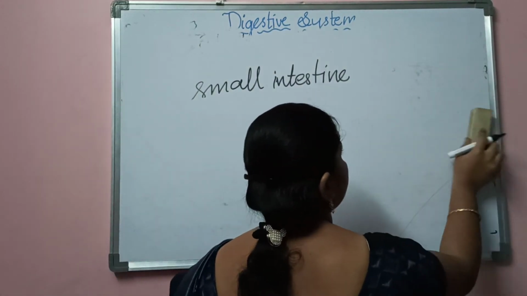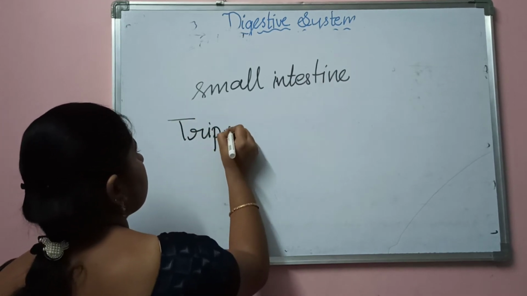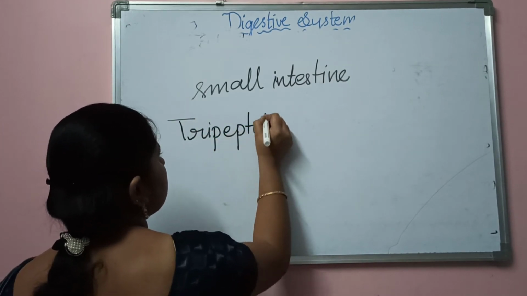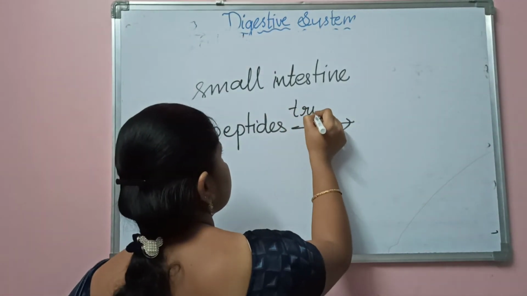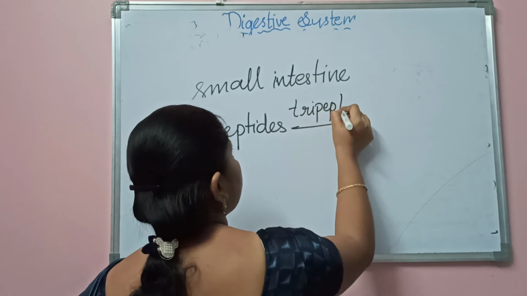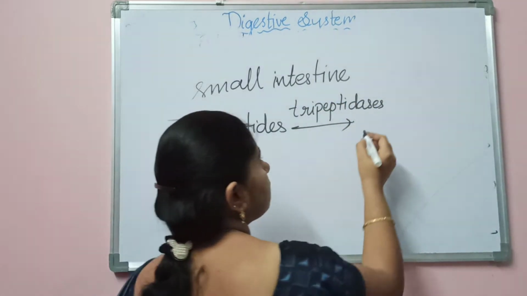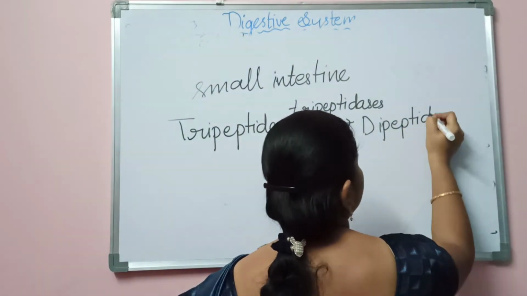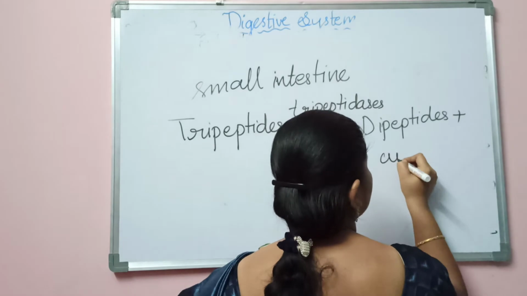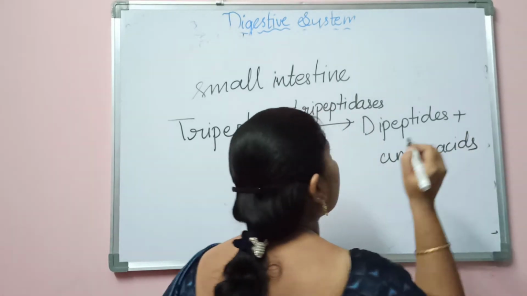On these tripeptides, tripeptides meaning nothing but proteins, again tripeptidases, this is one more enzyme, converts these tripeptides into dipeptides plus amino acids.